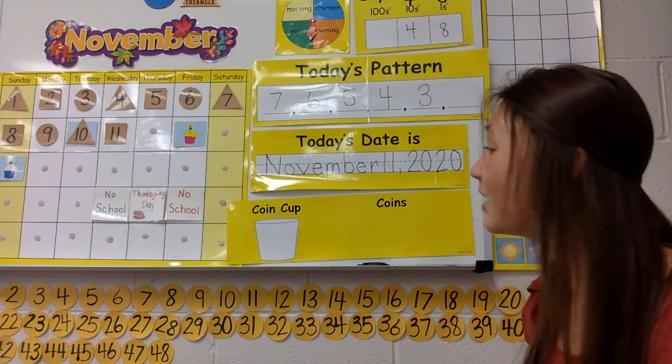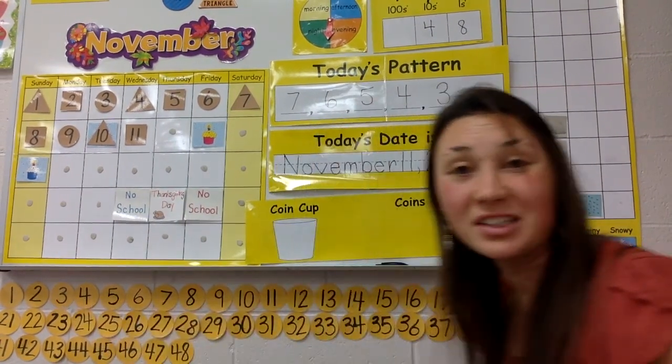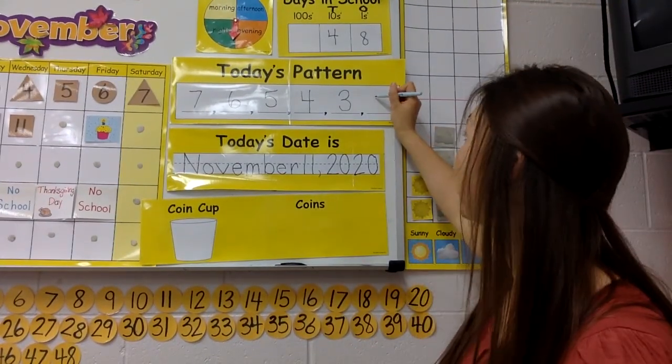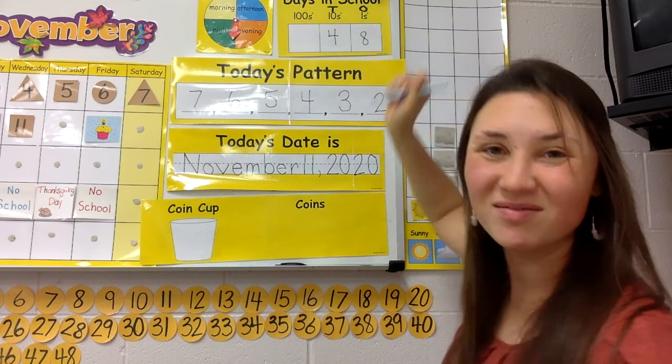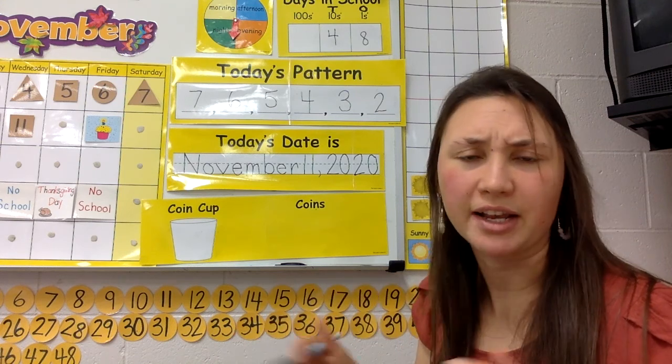A 2, yeah. Because if you take a 3 and you hop back 1, you get to 2. 2 is 1 less than 3. To make a 2, you go around and then slide to the right. Okay. Let's say the pattern together. Just double check it. Say it with me.